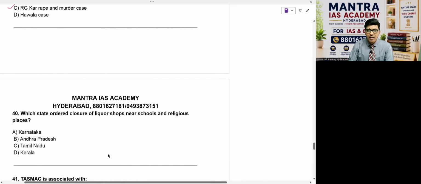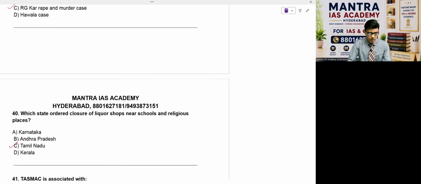Then go to question number 40. Which state ordered closure of liquor shops near schools and religious places? It's a very wonderful step taken by the concerned government, of course, the newly formed government in Tamil Nadu. Joseph Vijay is the new Chief Minister of Tamil Nadu, and he has taken a great step. So option A, Karnataka, B, Andhra Pradesh, C, Tamil Nadu, D, Kerala. You know the answer for this question, beta?